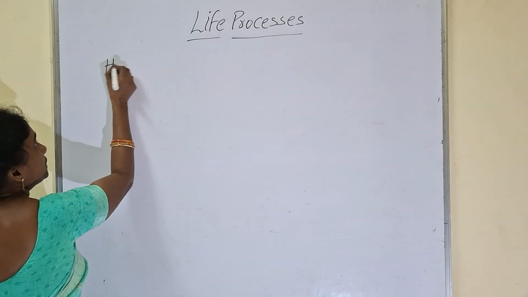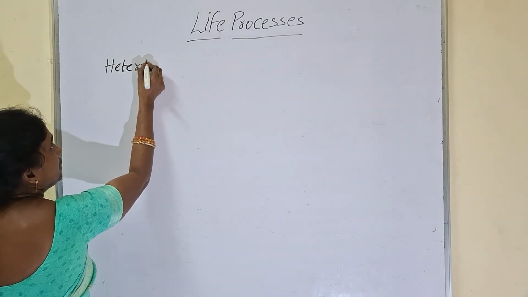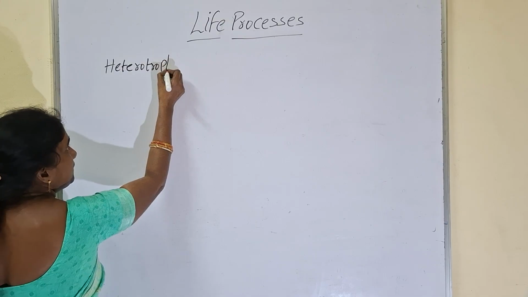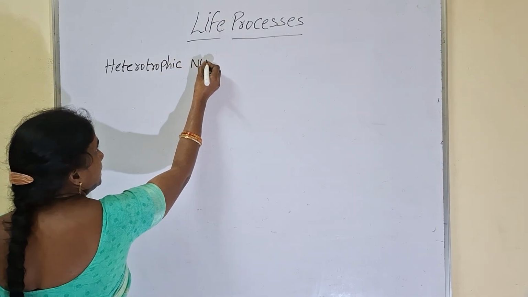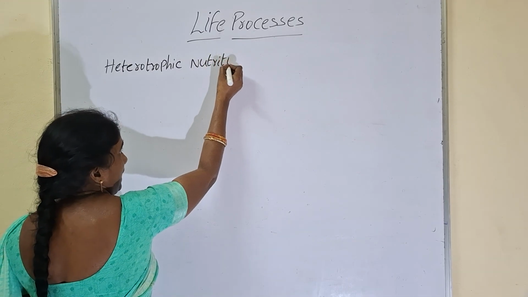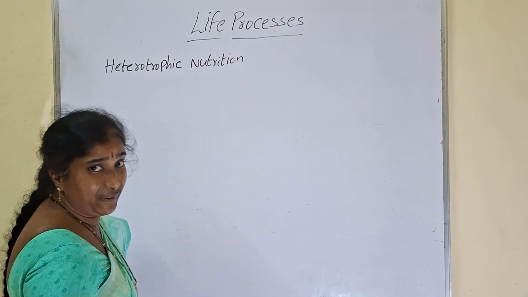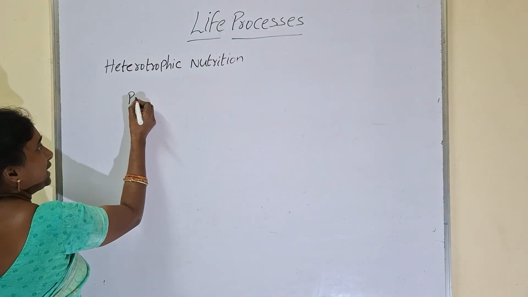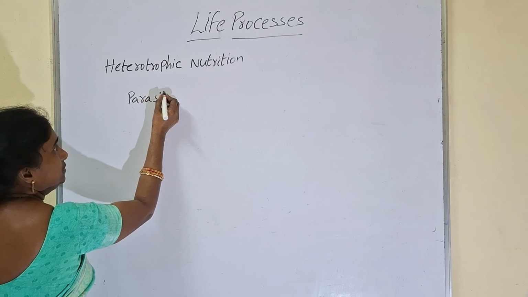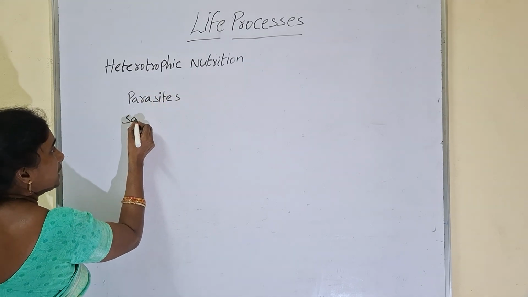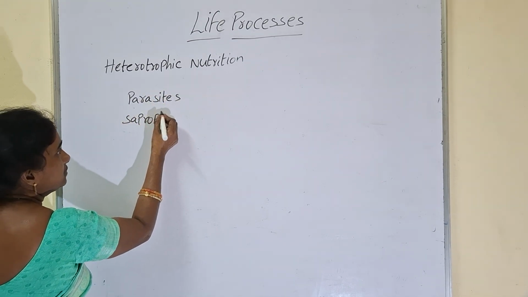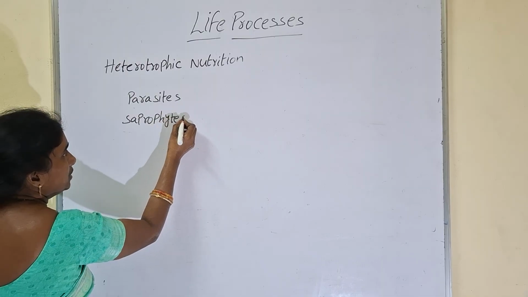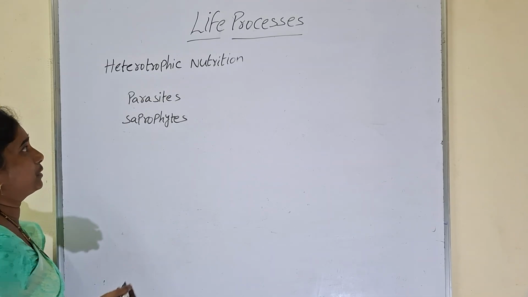now we will go to heterotrophic nutrition. In heterotrophic nutrition again, different modes we can see. In heterotrophic nutrition, again, parasitic nutrition and saprophytic nutrition: parasites, saprophytes. So these all come under heterotrophic nutrition.